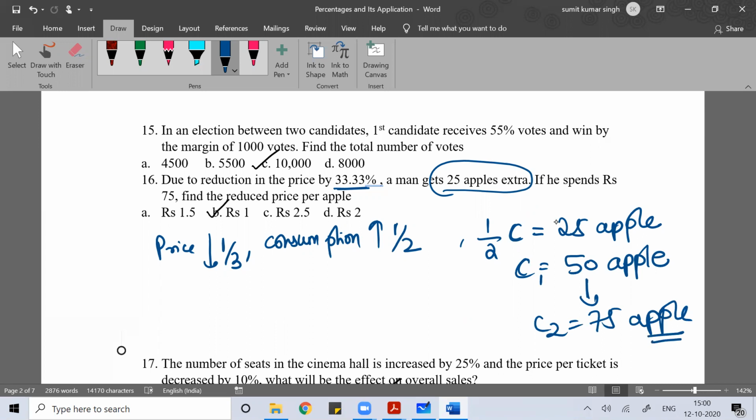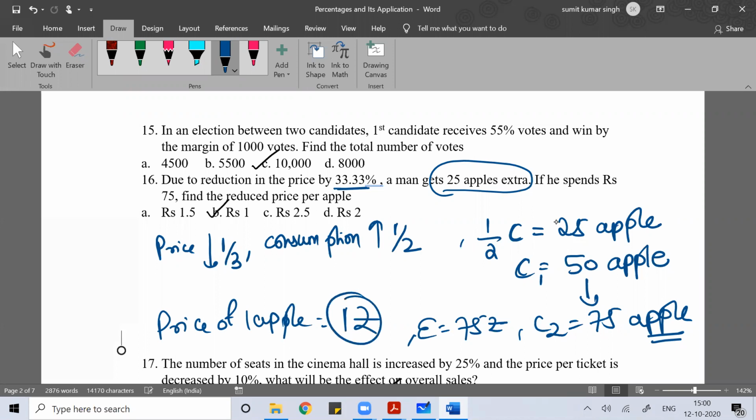Earlier you were eating 50 apples, now you are eating 75 apples, and the money you are spending is 75 rupees. So the price of one apple is 1 rupee.